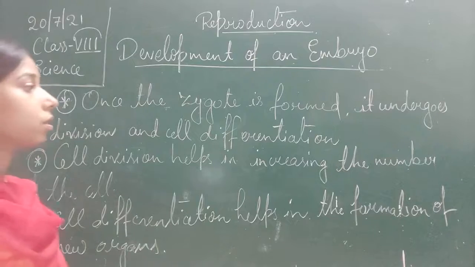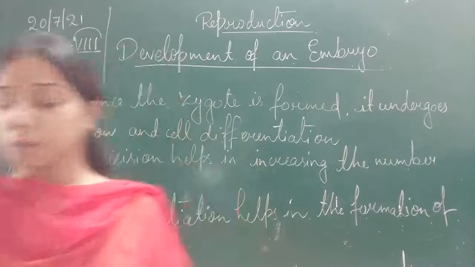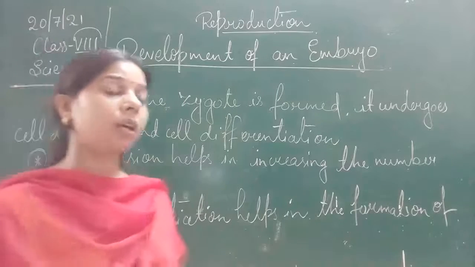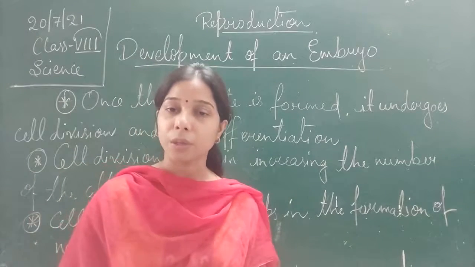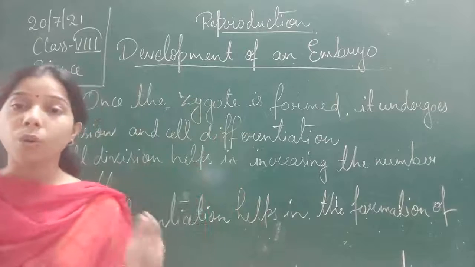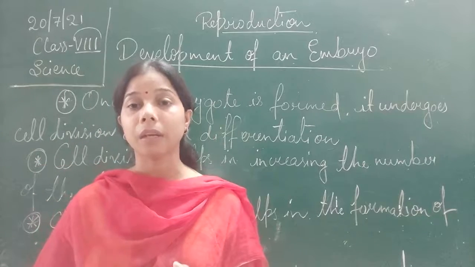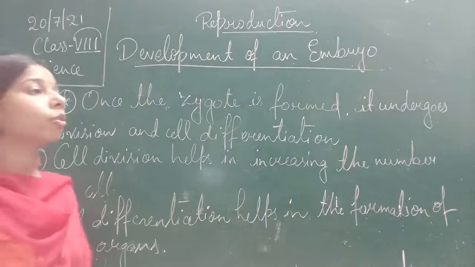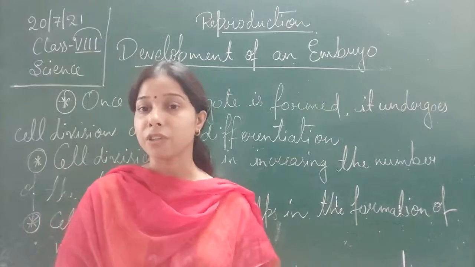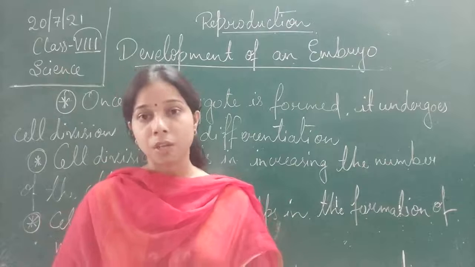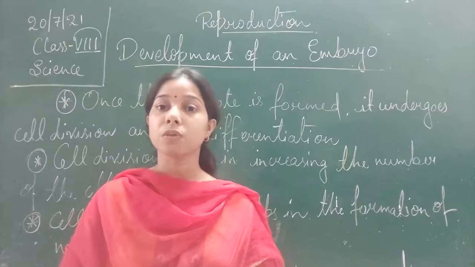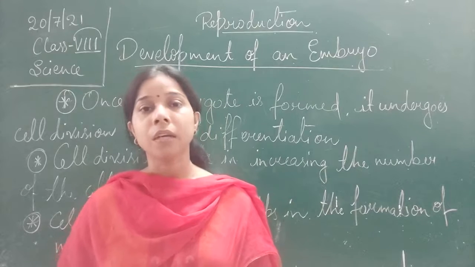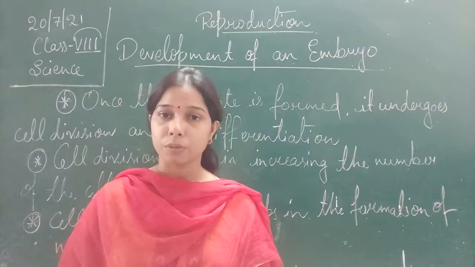New organs. So cell division occurs as well as cell differentiation also happens. Now the formation of a zygote to an embryo, this whole development of the embryo depends upon the life cycle of the organism, as well as upon the environment in which the zygote is developing. So these all are the different factors which play an important role in the development of the embryo, students.